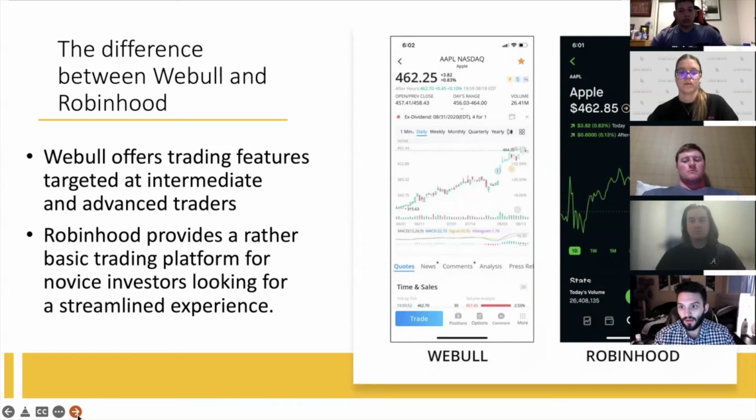If you're a new trader and you're coming into Webull and you're seeing all of this for the first time and you don't really have any idea of how trading works, this is going to be really intimidating, and that's where Robinhood would be the better product. But if you've been investing for a while and you're looking to maybe diversify your portfolio or have a better understanding of the market, then Webull would be the better option. I'm going to transfer over to Brendan now.